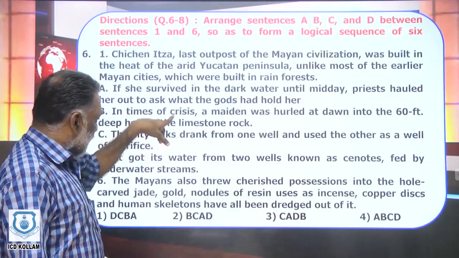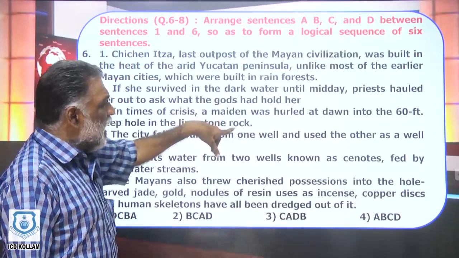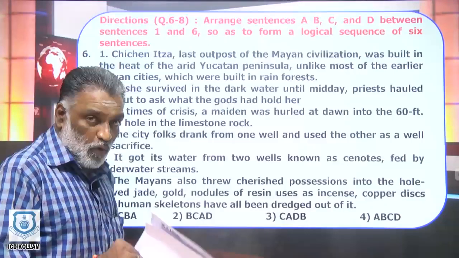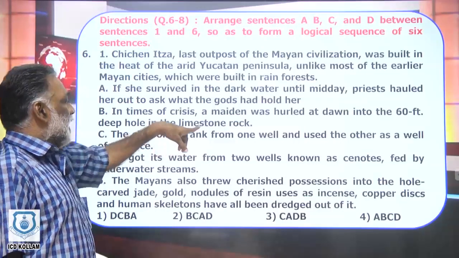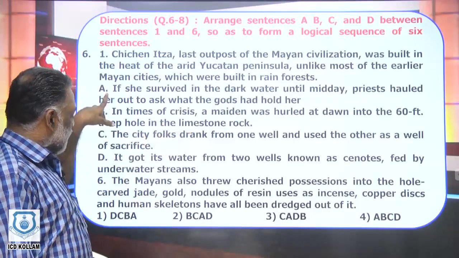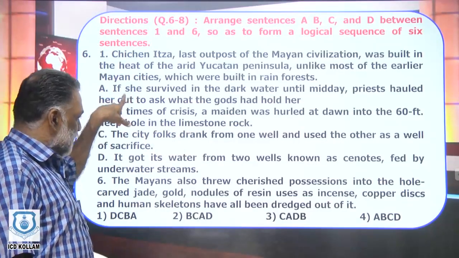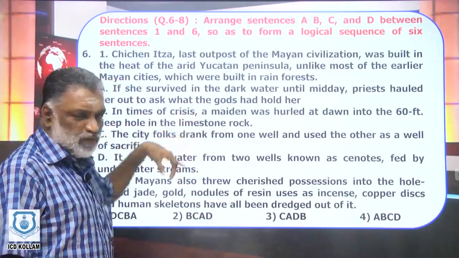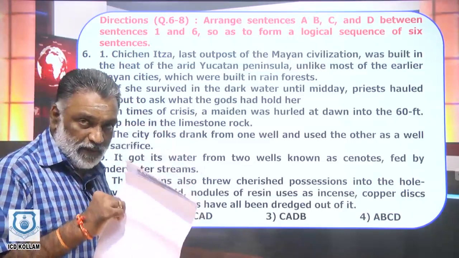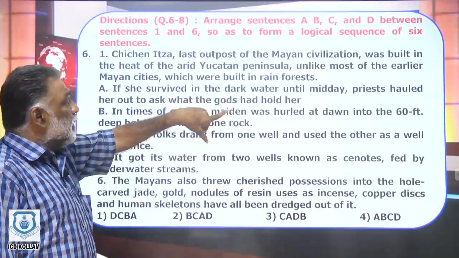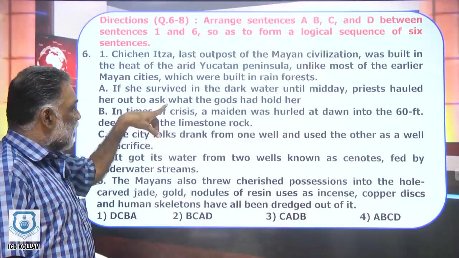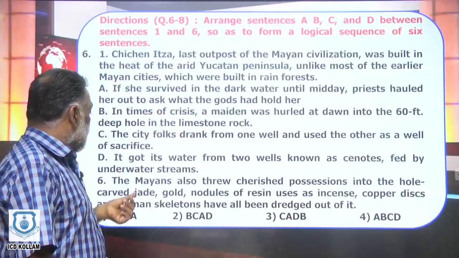What did their sacrifice be? In times of crisis, a maiden was hurled, means thrown, at dawn into the 60 feet deep hole in the limestone rock. How does it follow? If she is the woman, the maiden was thrown. So naturally there is a connection between 3 and 4. If she survived in the dark water until midday, priests hauled her out to ask what the gods had told her.